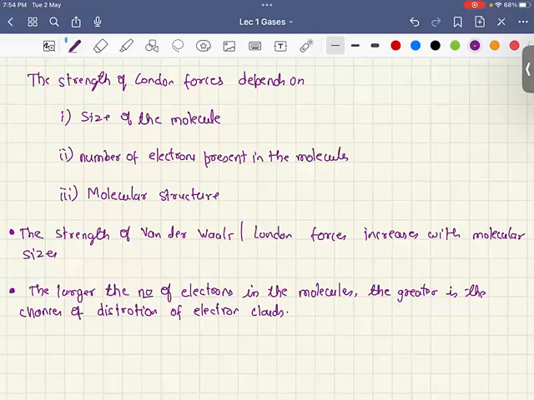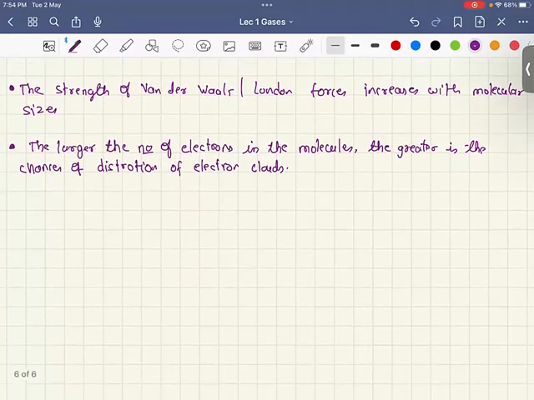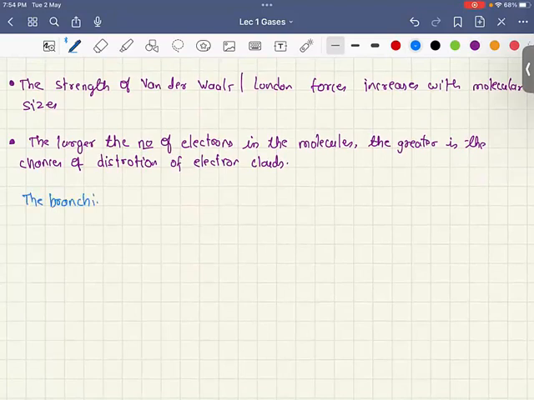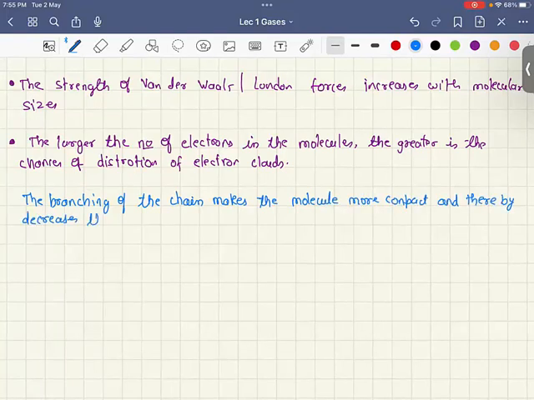The shape of the molecules also has a significant effect on the magnitude of London forces. The branching of the chains makes the molecule more compact and thereby decreases the surface area.